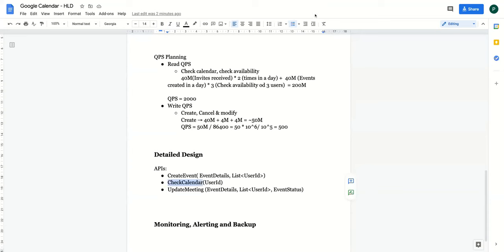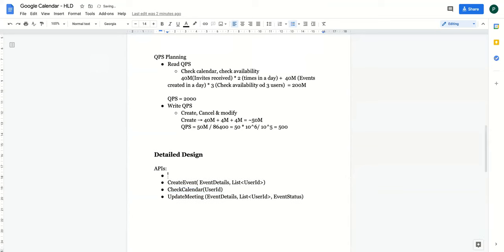Now someone is saying check calendar of other users, right? So you can use the same API for checking the calendar of another user. You just need to pass the user ID for that, correct? So that's it. You can have two other APIs. One is login API, but if you are designing it for Gmail, then in general, you'll be already logged in. But you can have a login API and then you can have a registration API as well. Correct.